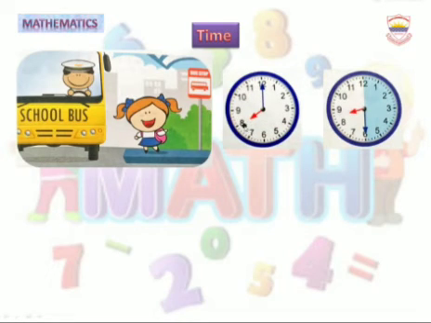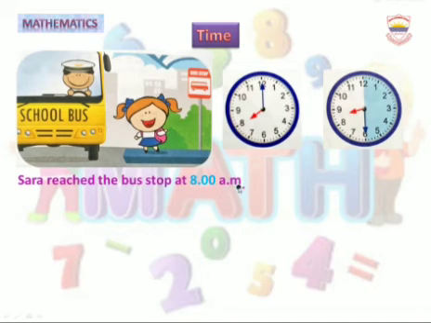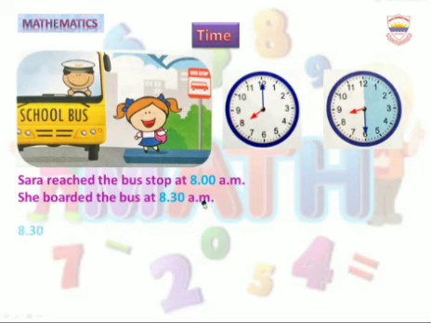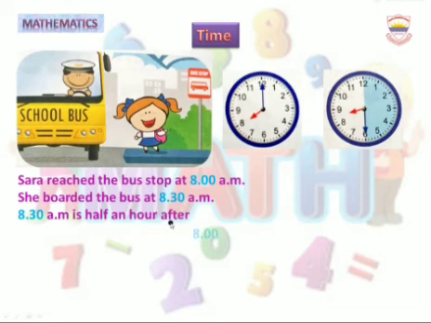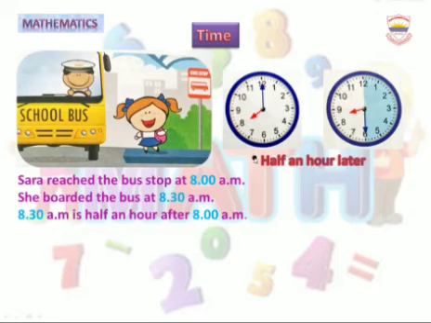This is 8 o'clock and this time is 8:30. Sarah reached the bus stop at 8 a.m. She boarded the bus at 8:30 a.m. 8:30 a.m. is half an hour after 8 a.m. The time half an hour later than 8 is 8:30.